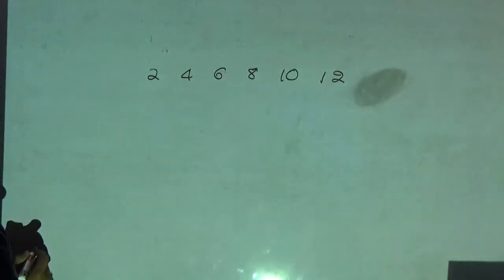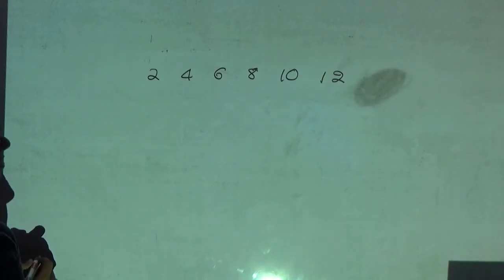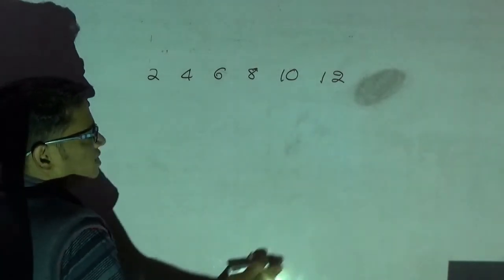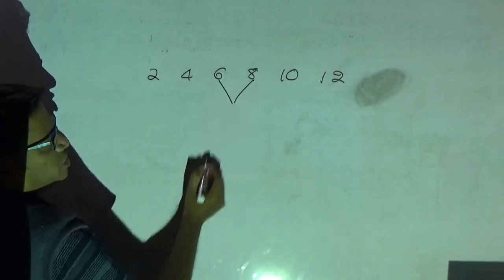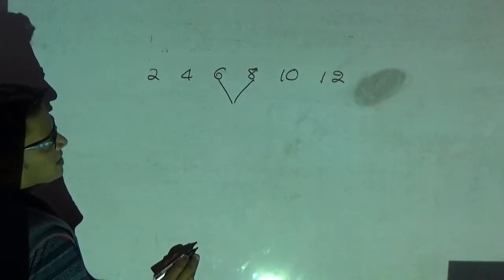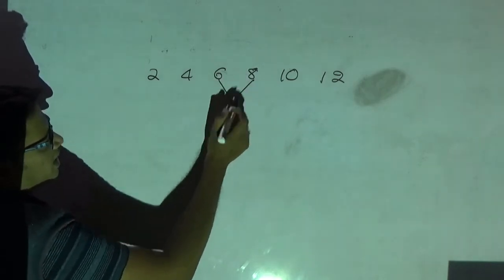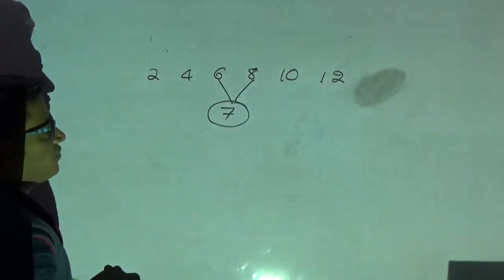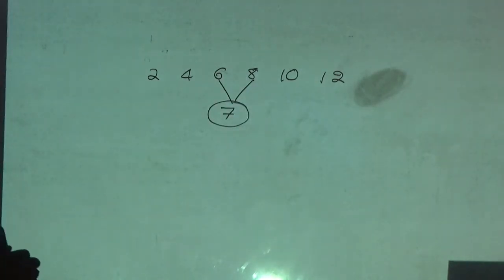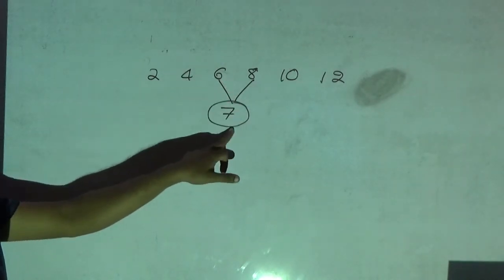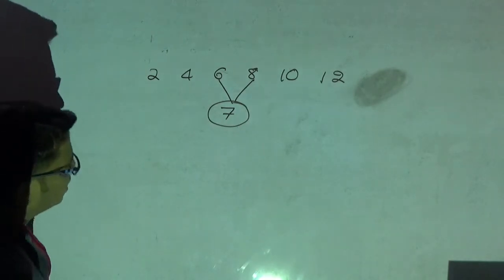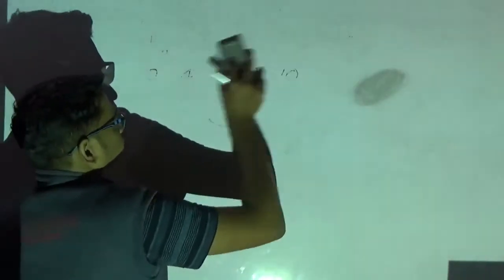Now, please observe here. What is the middle number here? These are consecutive multiples of 2. The middle number is in between these two, correct? The middle number is between 6 and 8. What is the middle number between 6 and 8? 7. Therefore, the average of this example is 7. Hope you understood.